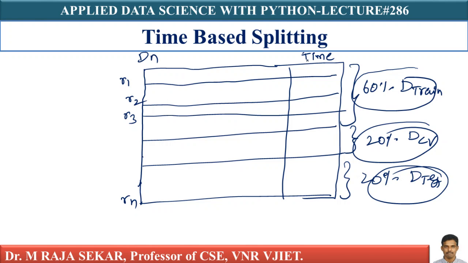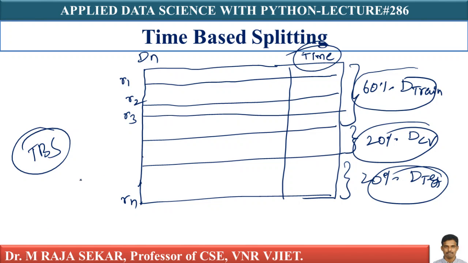Let me repeat. If you don't have time, I can't do time-based splitting. Time is a mandatory field. Time is a necessary field I need to have. Without a time column, I cannot do time-based splitting.